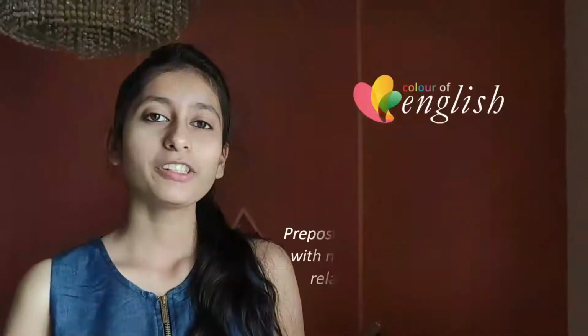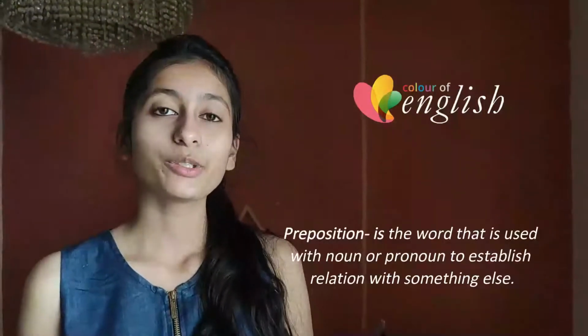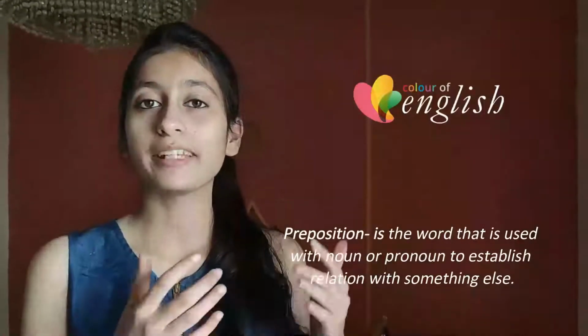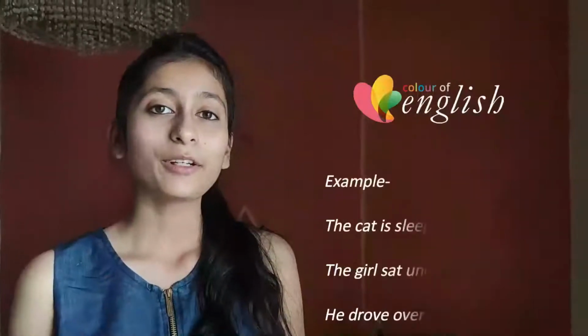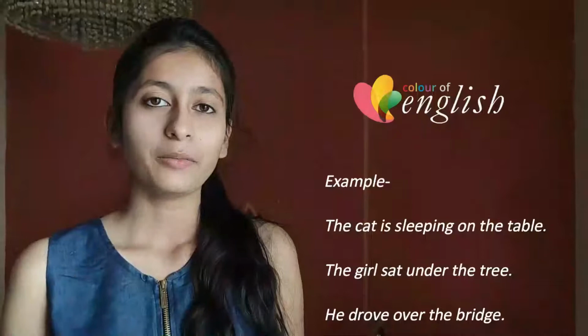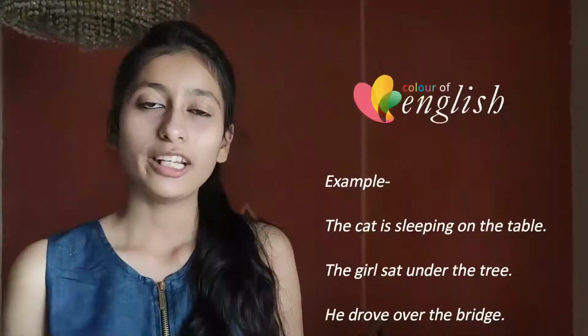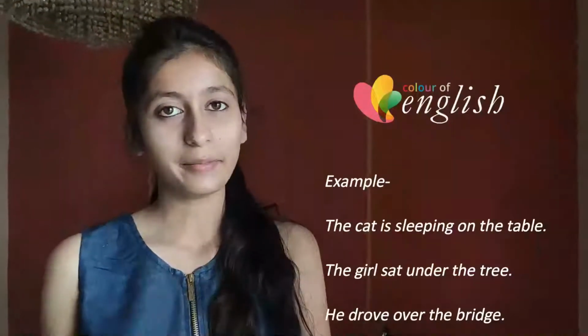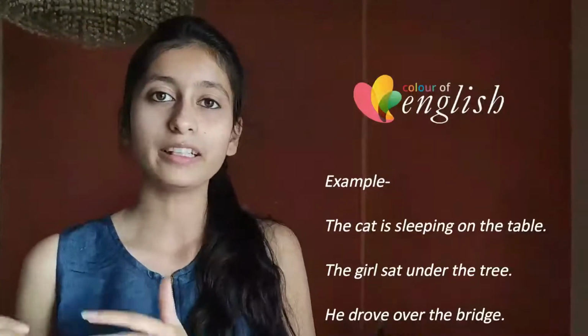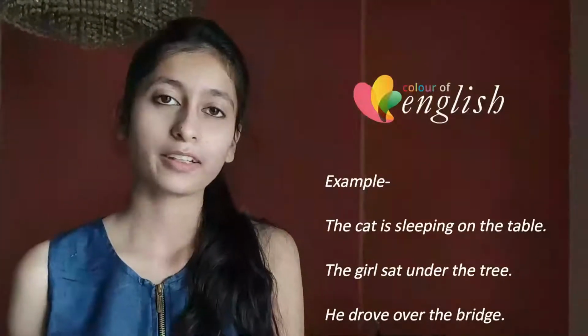Now next is preposition. Prepositions are the words that are used with the noun or pronoun to establish relation with something else. For example, cat is sleeping on the table. Here on is the preposition because it establishes relation with the cat and the table. Here cat is the noun in the sentence and table is the object or a thing.